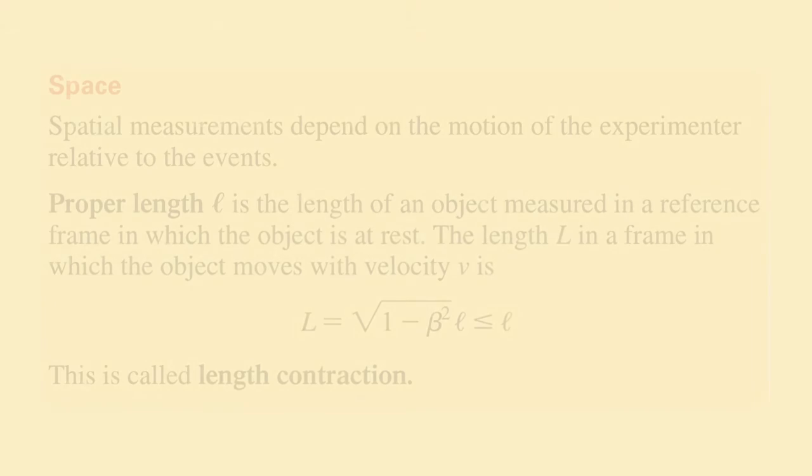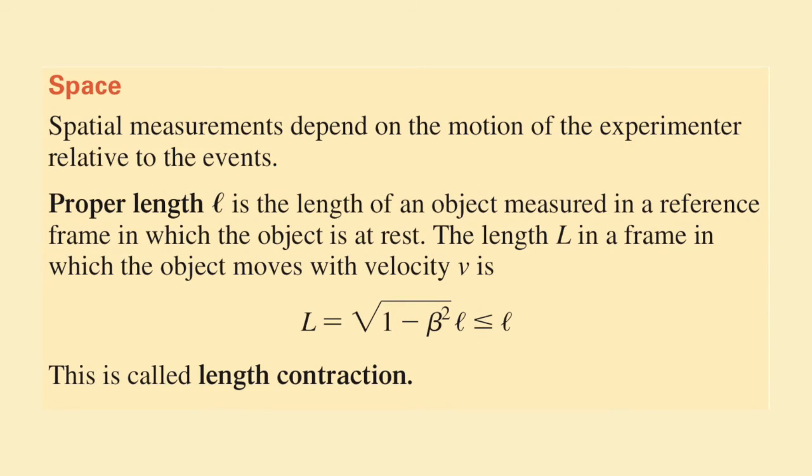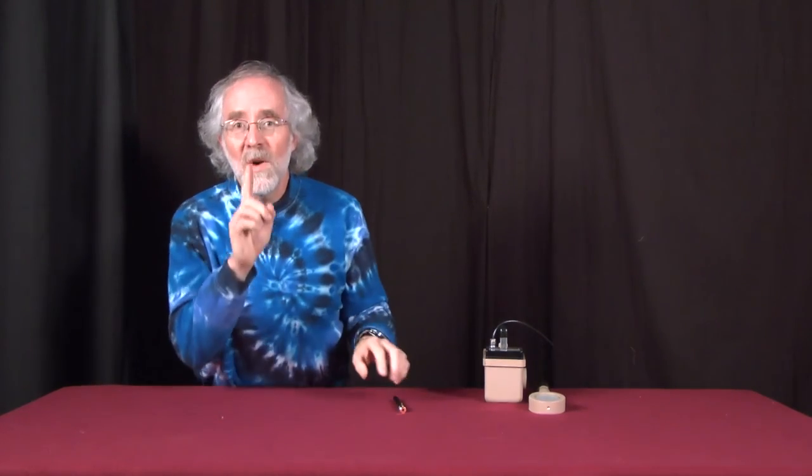And not only do you have to play games with time, you have to play games with space. In the book we'll see that there's time dilation, but also something called length contraction. The fact that space and time are relative to the motion of an observer comes about because there's one thing which doesn't change with the motion of the observer, and that is the speed of light.